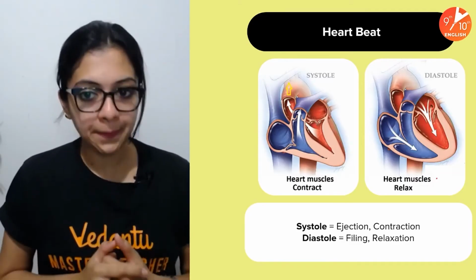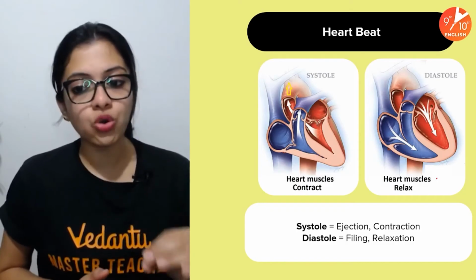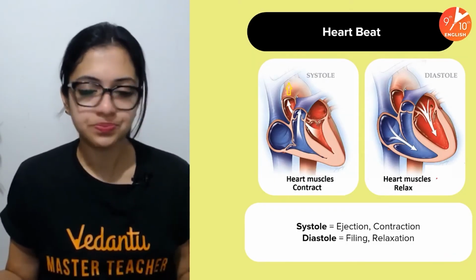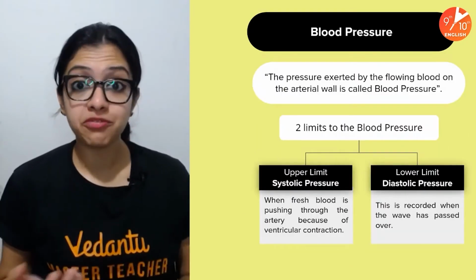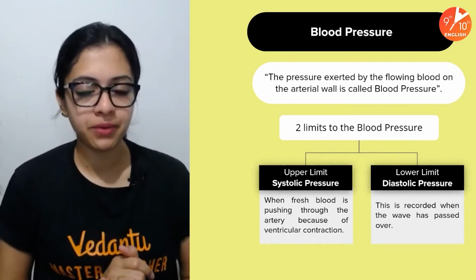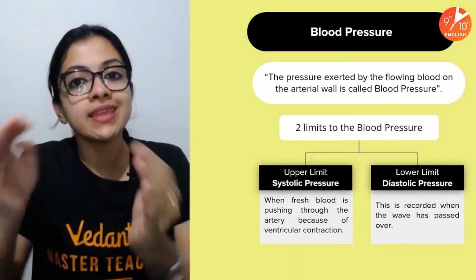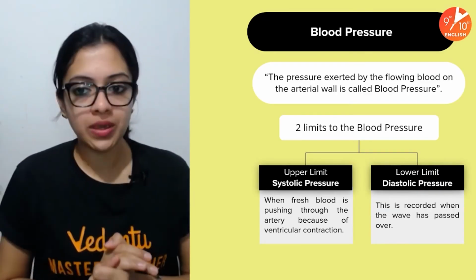So yes, the heartbeat includes two major phases, which are systole and diastole. Systole means contraction, diastole means relaxation. Okay, that's about it. All right. Now coming to the concept of blood pressure. Now what exactly is blood pressure? The pressure which is exerted by the flowing blood on the arterial walls. That's it. Okay, this is what we call blood pressure.